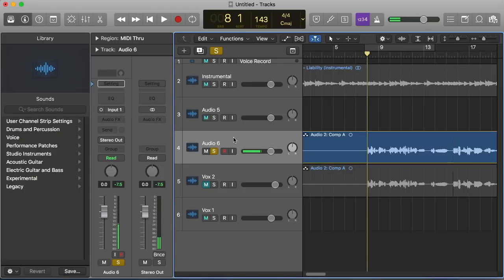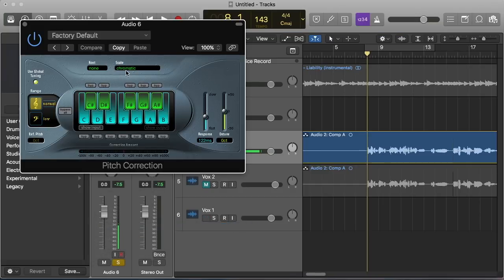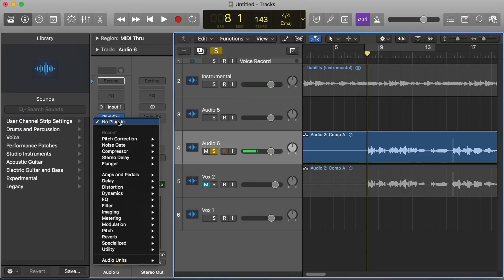So pretty crisp, clear vocals up front. From the get-go, we're just going to start with some simple pitch correction using their pitch correction machine here in Logic. I used this for such a long time before I got Auto-Tune, and it treated me really well. You can automate the response time here and different things if it sounds too robotic at times and you really want the response time to be pretty accurate. So you can manipulate this and get pretty good use out of it.